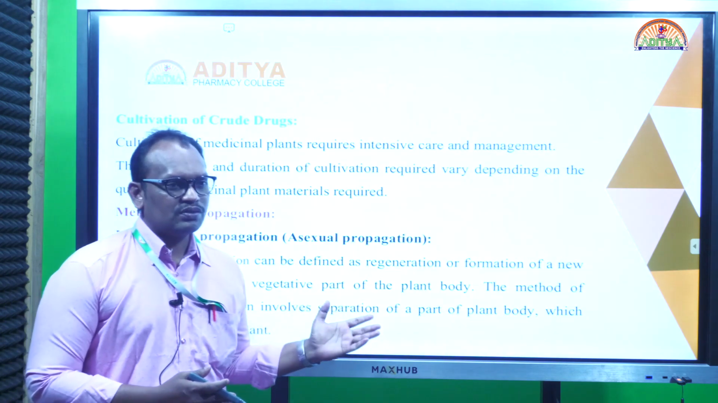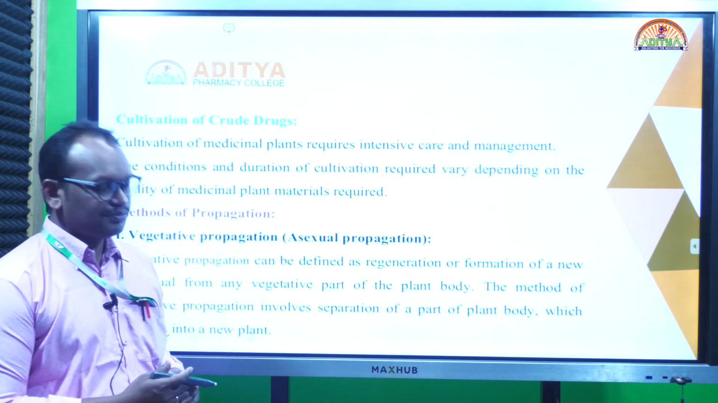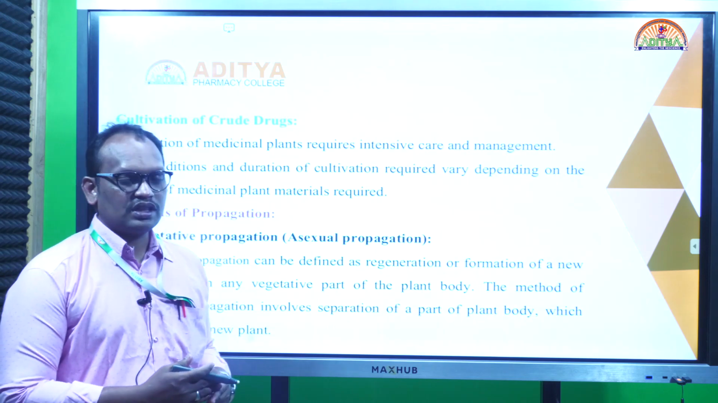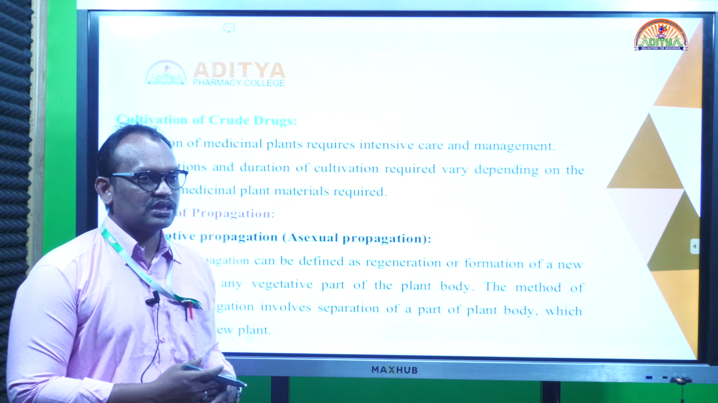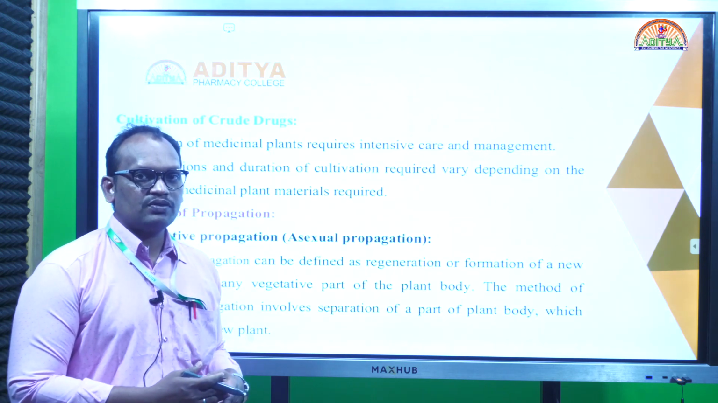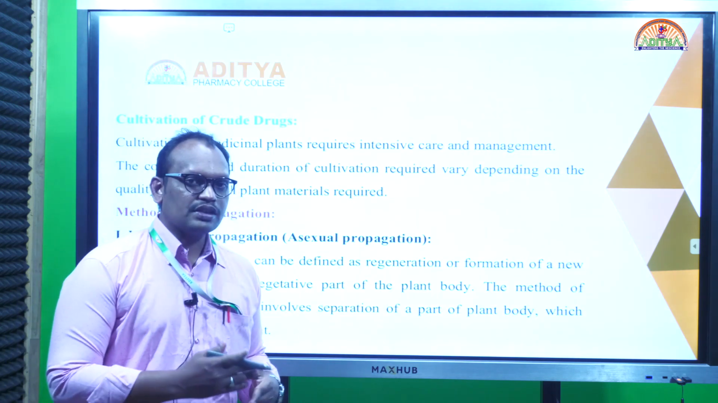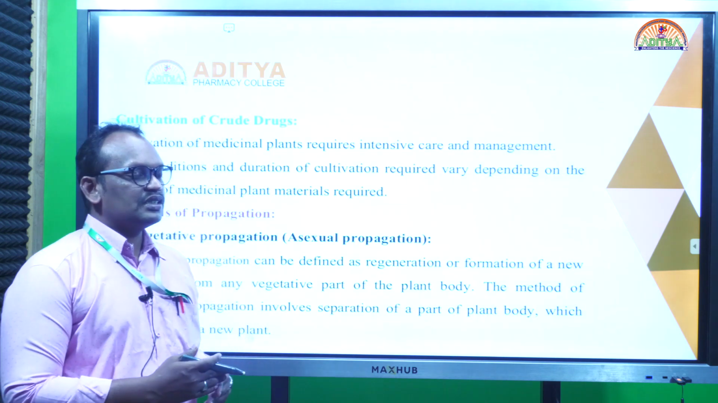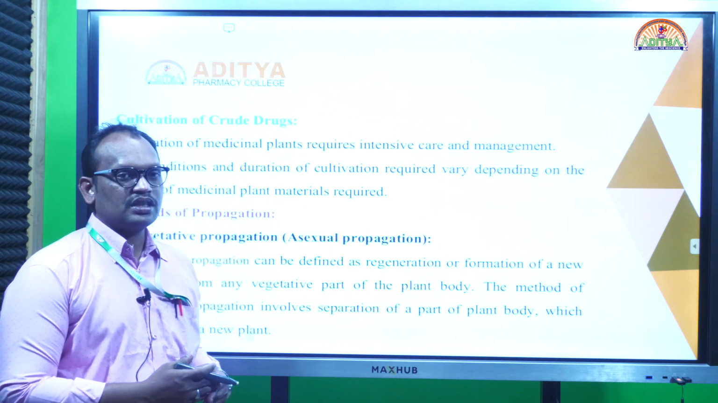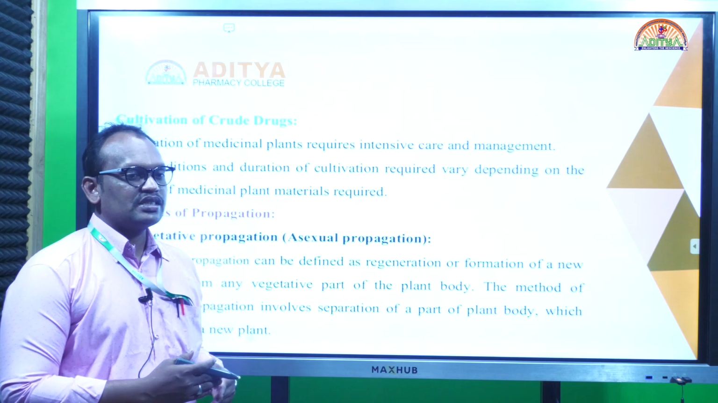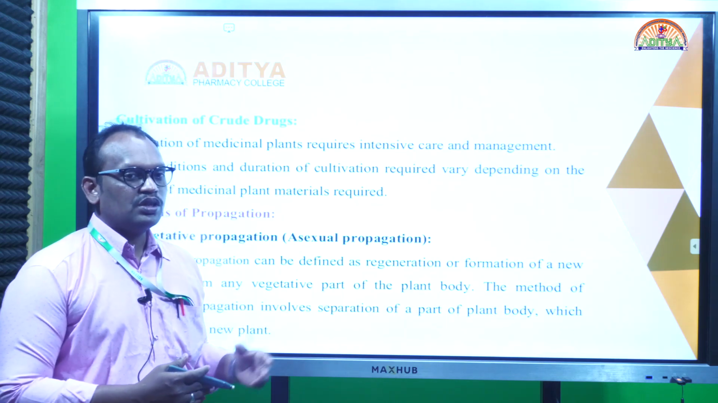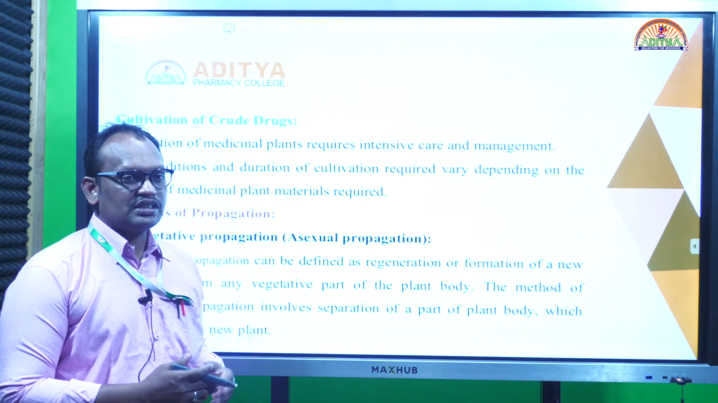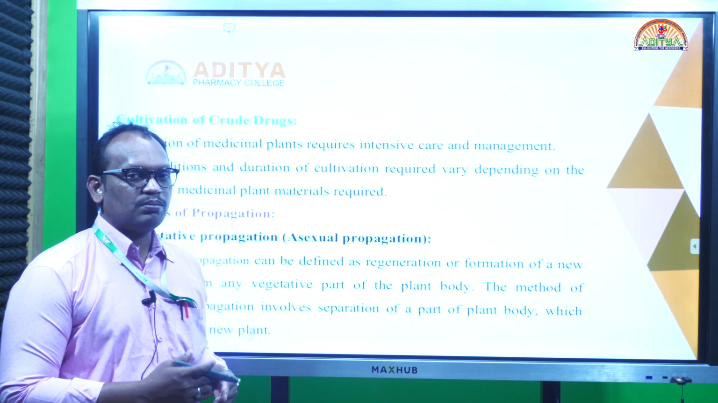In the cultivation of crude drugs we have different methods: one is vegetative propagation and the other is seed propagation. Seed propagation is called the sexual method, and the vegetative method is called the asexual method. Why is seed propagation called sexual? Because there are pollen grains and fertilization, the process involves male gametes and female gametes.